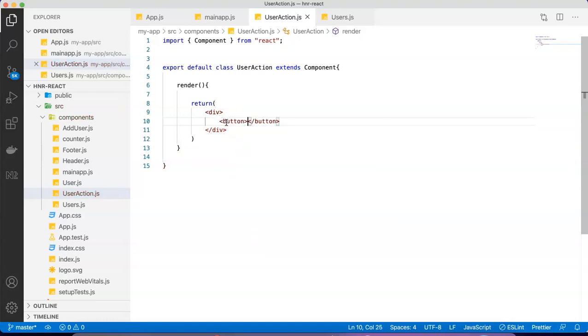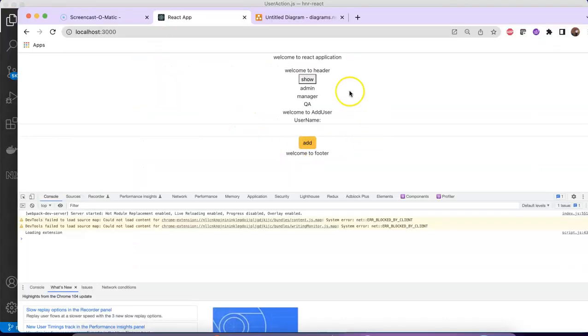okay, just say show. This is like a normal button. So now I can see there's one button called show. Right now this button is enabled and I can click it. It's working fine. But my case is like I want this button to get disabled as soon as the size of this array reduces to 0.